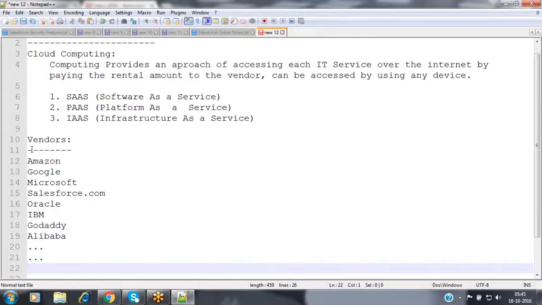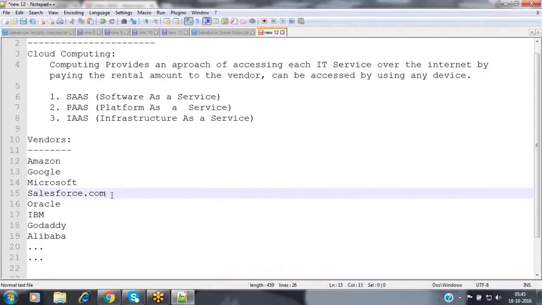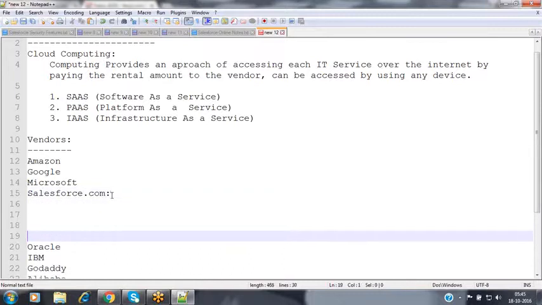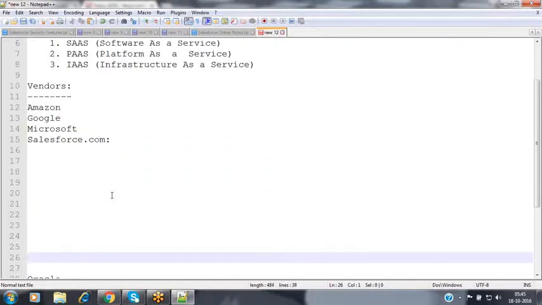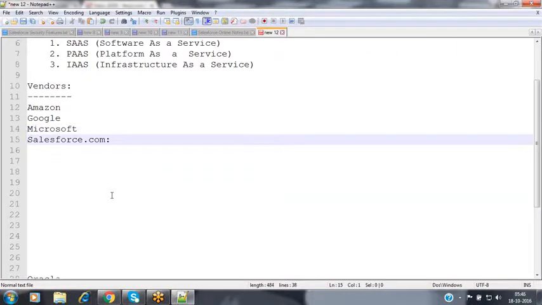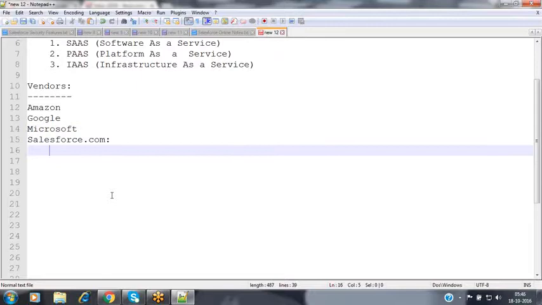Some vendors are offering all three categories of services, like SaaS, PaaS and infrastructure, and a few vendors are offering only a few of the services. These things we have also discussed in our demo session. Now today we are going to be discussing Salesforce.com. When coming to Salesforce.com, already we have discussed that Salesforce.com is an organization.